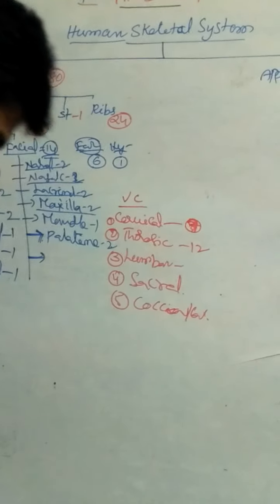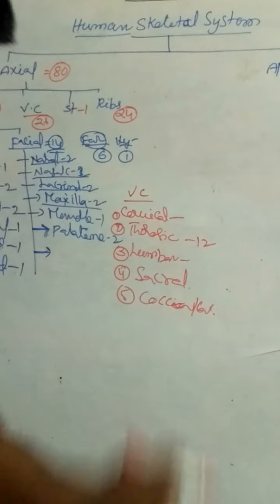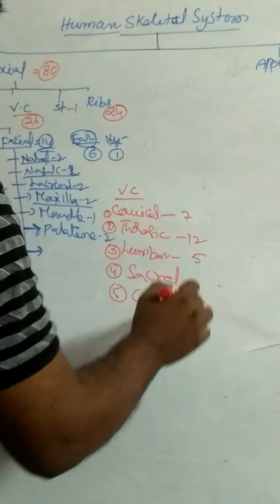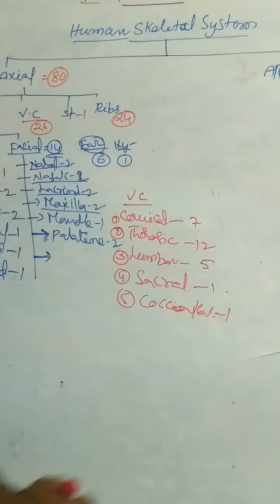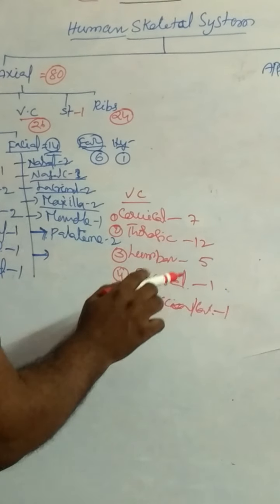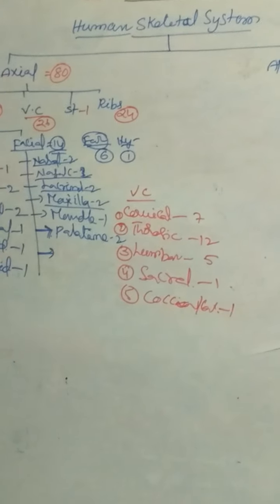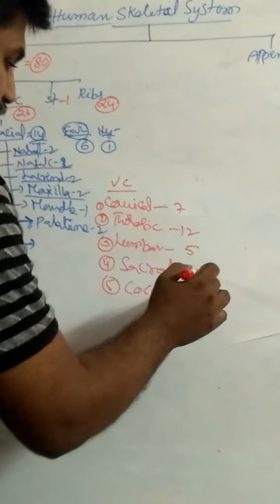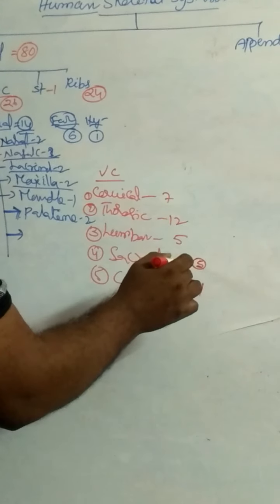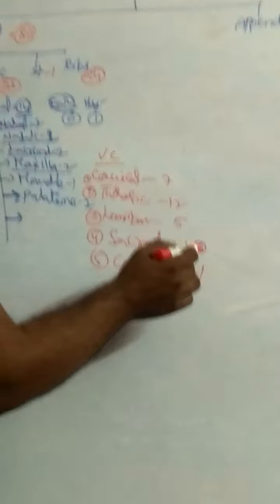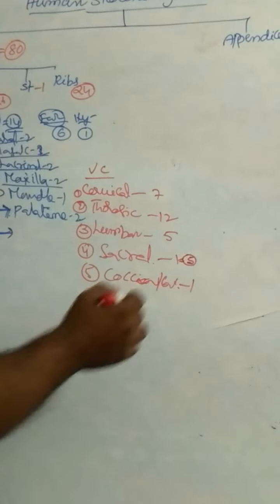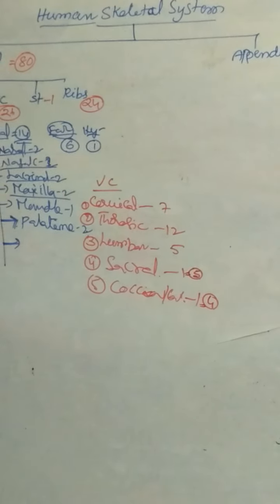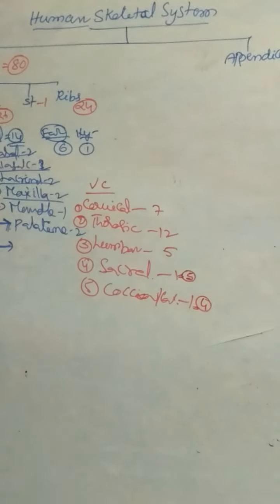Thoracic vertebrae 12. Lumbar 5. Sacral 5. Coccygeal 4. 7 plus 12 is 19, plus 5 is 24, plus 2 is 26. The 5 sacral bones fuse to form one sacrum. The 4 caudal vertebrae fuse to form one coccygeal or caudal vertebra.